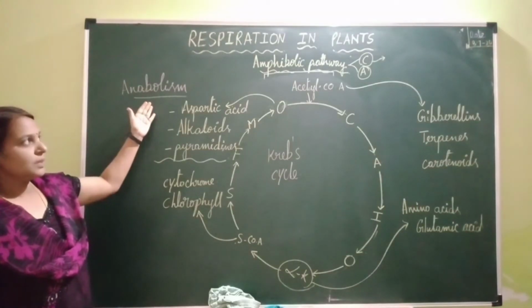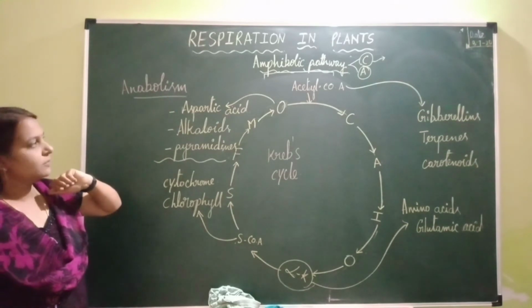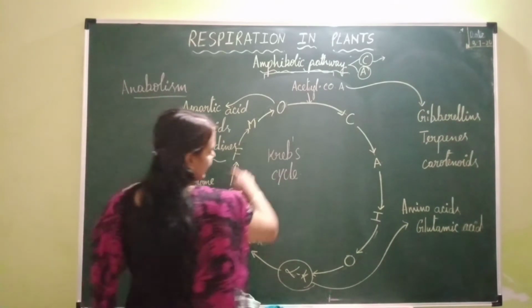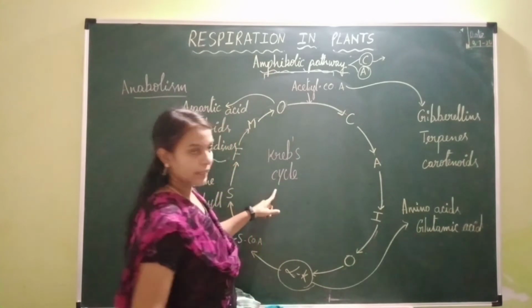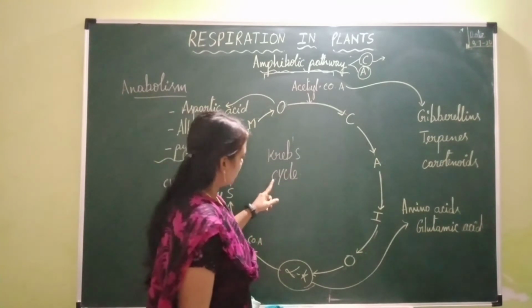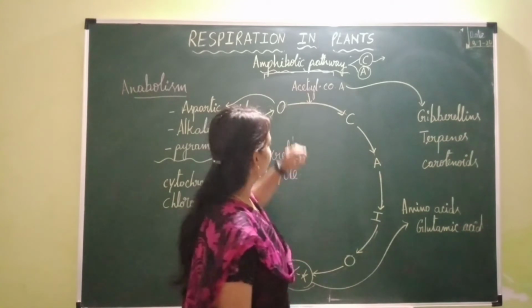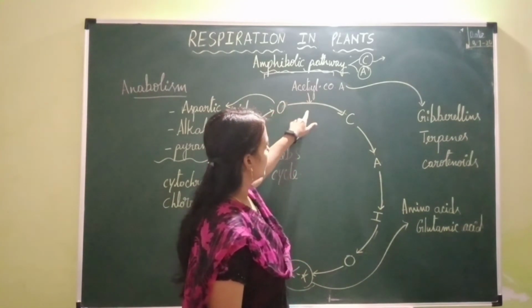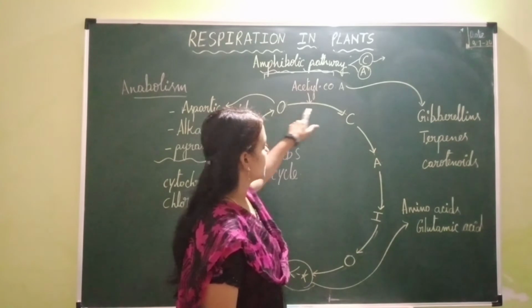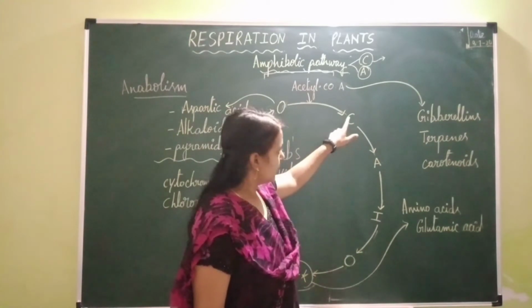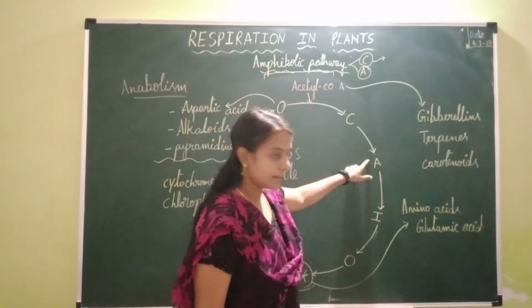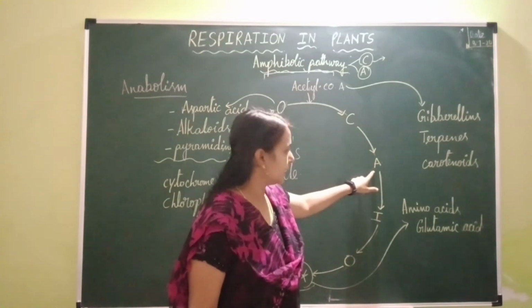So anabolism involved in respiratory pathway. So this is the cyclic pathway of Krebs cycle. So in this cyclic pathway, what happens? We already studied during Krebs cycle. So acetyl coenzyme A undergoes condensation with oxaloacetic acid to form citric acid. Now the citric acid undergoes dehydration to form cis-aconitic acid.